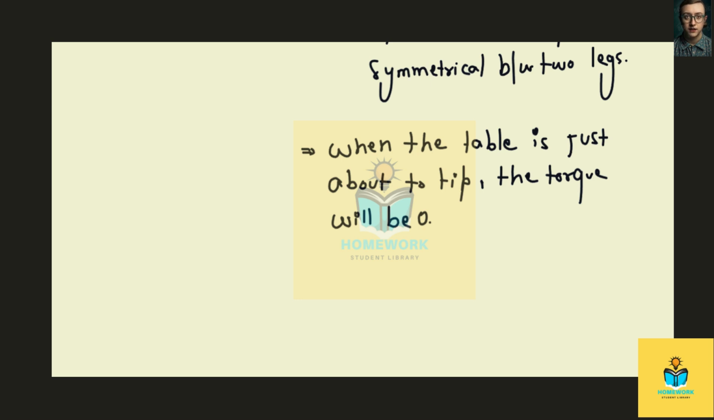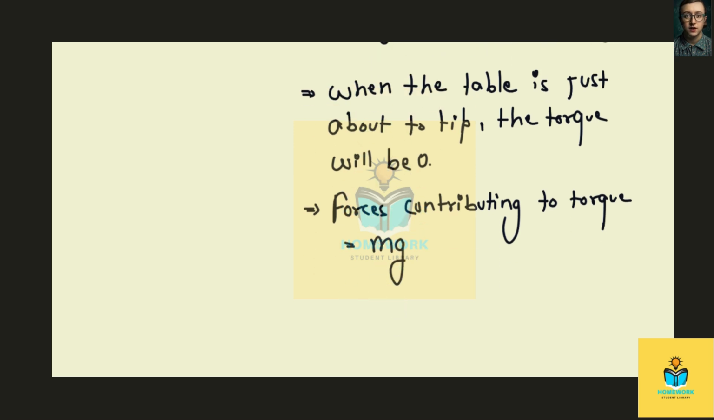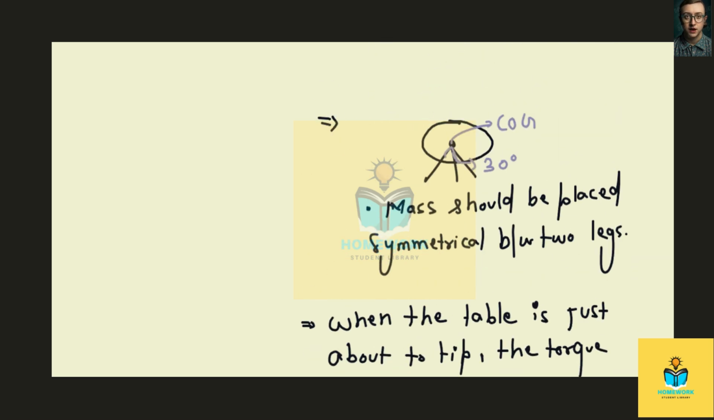torque. Now, the forces contributing to the torque are the weight of the table, that is mg, and the weight of the mass placed on the edge of the table, that is capital M into g, where let's say this is the mass, that is capital M, and it will be experiencing acceleration due to gravity downwards. Sorry, the weight of the table is with small m.